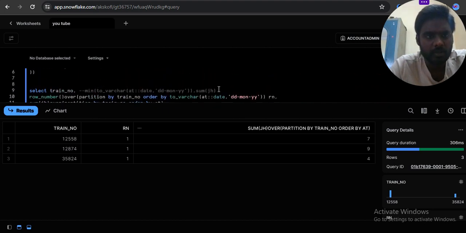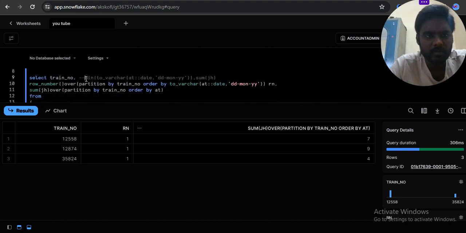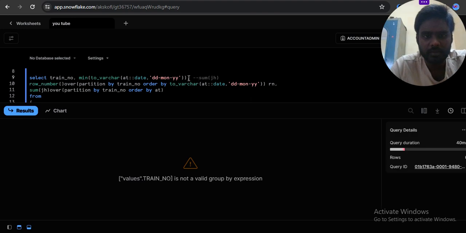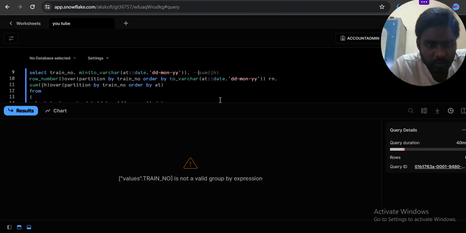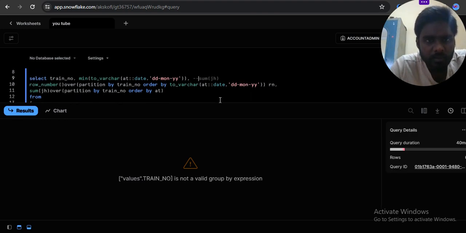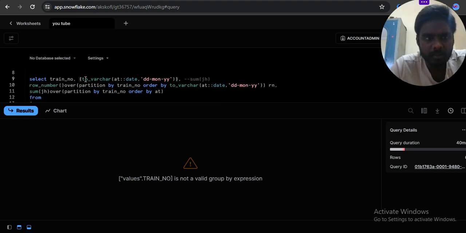So actually what do you want? You want this one also, right? Minimum of arrival time, and this one also, train number. Okay, leave it.